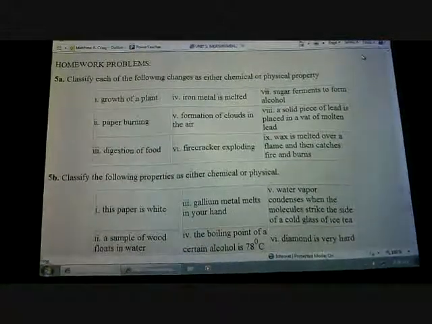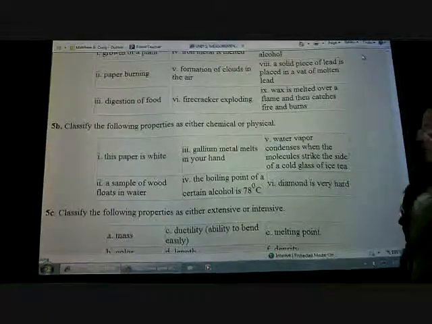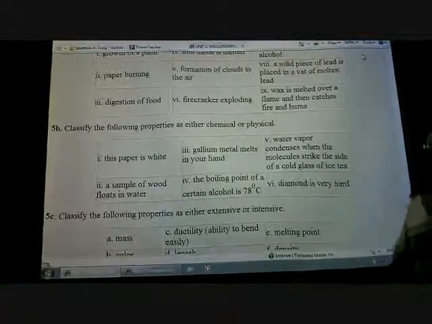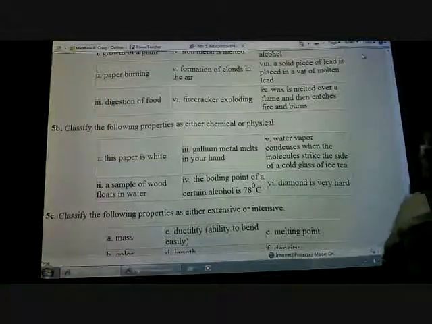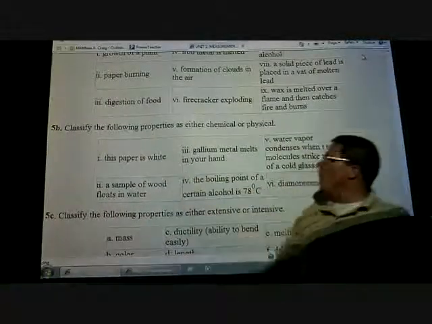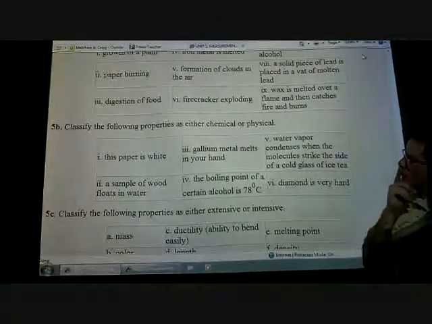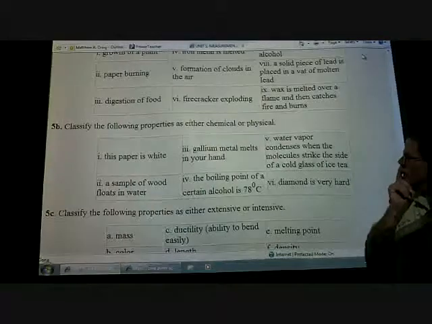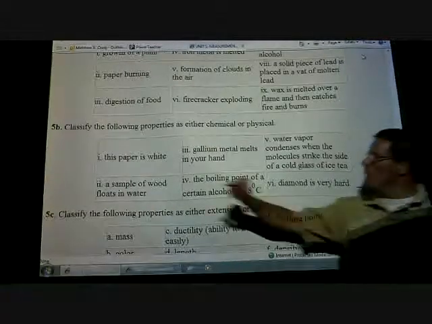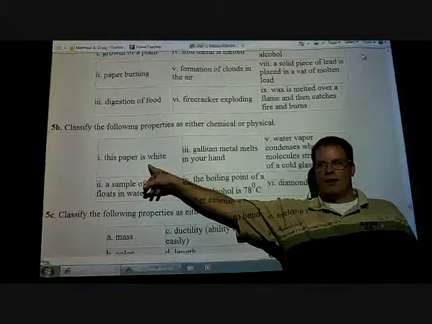All right, let's look at the next section, B. Uh-oh, there are other ones that I don't know. I'm looking at 5B here. Classify the following properties as either chemical or physical. This paper is white. Is that physical or chemical? Physical. Very good.